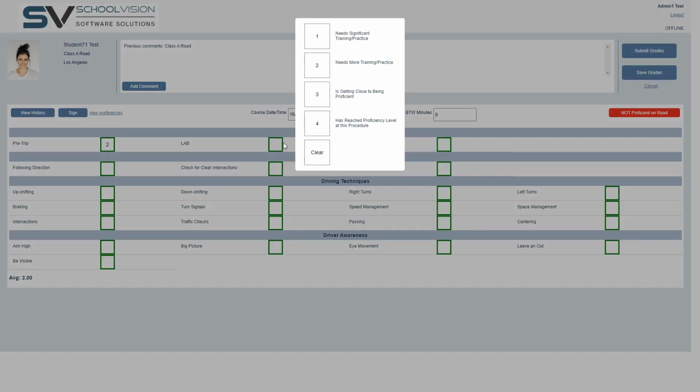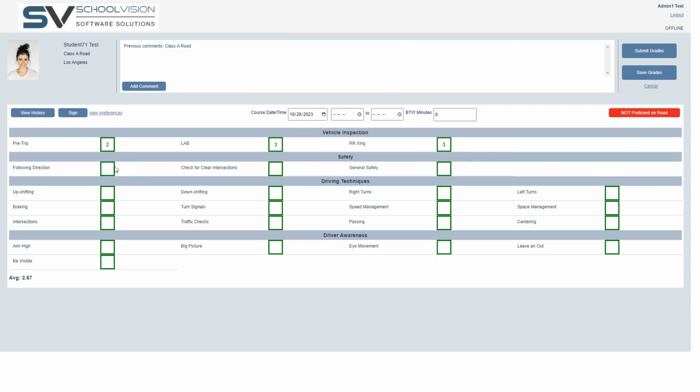So let's go ahead and mark a few of these. We'll go, need some more training, got a 3, got another 3, and so forth. These, of course, are going to be unique to your organization. So we're just showing you how to use this at this point. Let's say that I'm rotating the students between doing those 4 things.